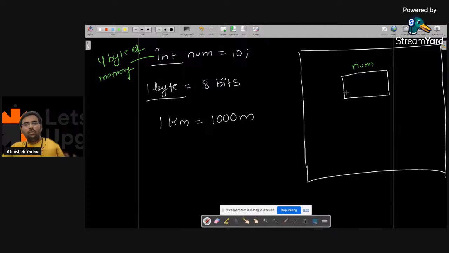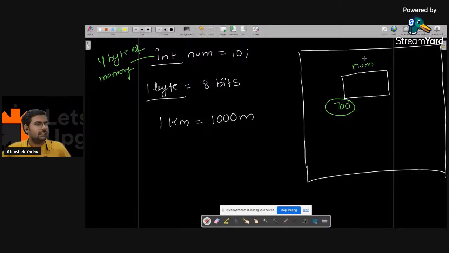To each memory allocation there will be a starting address and an ending address. Let's assume the starting address is 700 here. If the starting address of the memory block is 700, can you guys tell me what will be the end address? Please write in the chat. If it occupies 4 bytes, what will be the ending address?